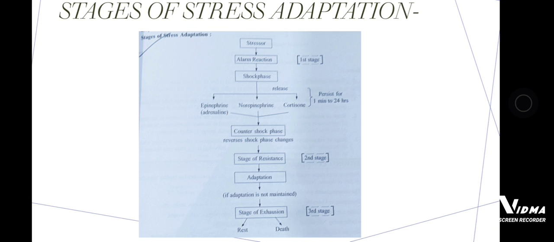In the shock phase, there are 3: epinephrine, norepinephrine and cortisone. After the shock phase, epinephrine, norepinephrine and cortisone will be released.